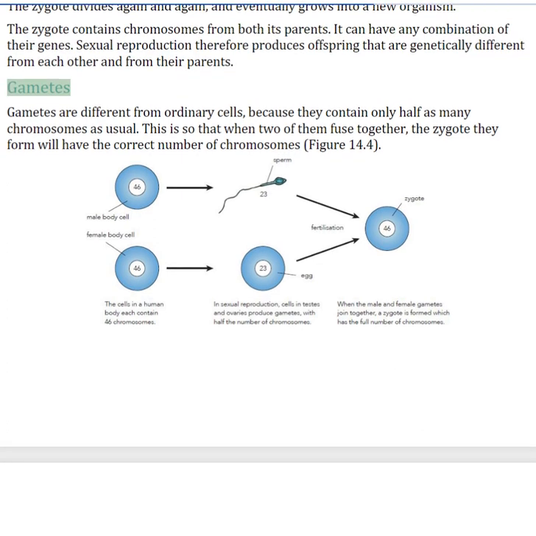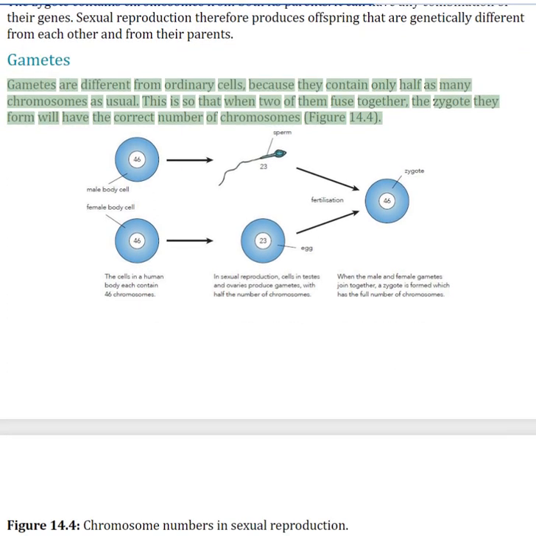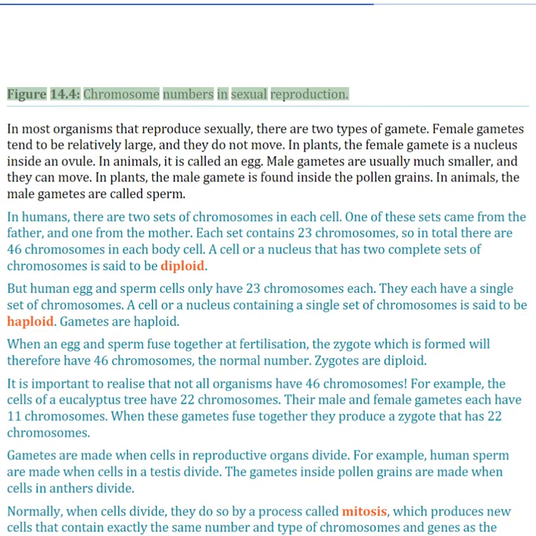Gametes. Gametes are different from ordinary cells, because they contain only half as many chromosomes as usual. This is so that when two of them fuse together, the zygote they form will have the correct number of chromosomes. Figure 14.4. Chromosome numbers in sexual reproduction.